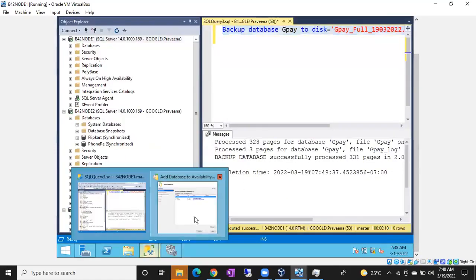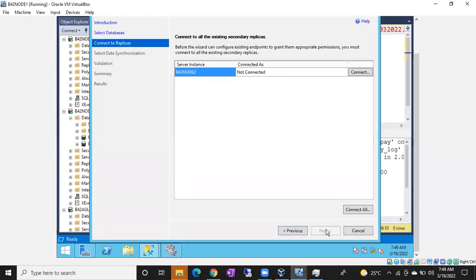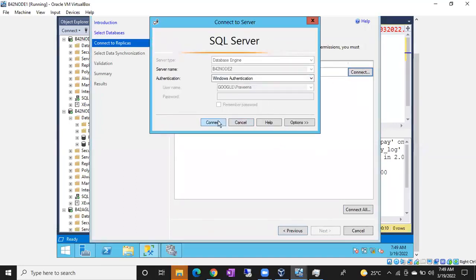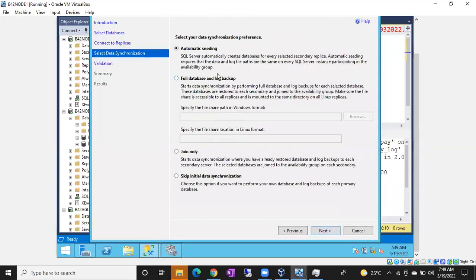Go to the window again. Now refresh it, guys. This time, no need to close it, just refresh it. You can see it meets the prerequisites. My server is somewhat slow. Now it is meeting the requirements, guys. Select the database. Next. Not connected, right? Connect to your second replica. Click connect. Next.